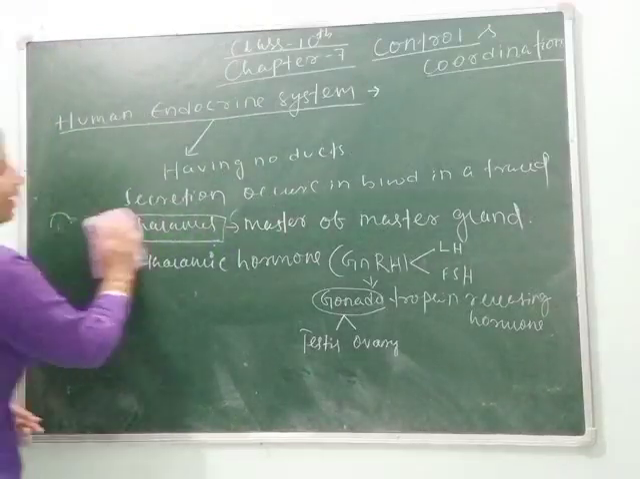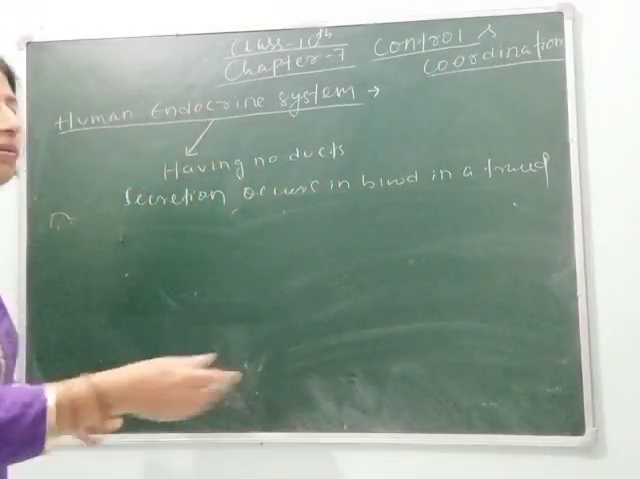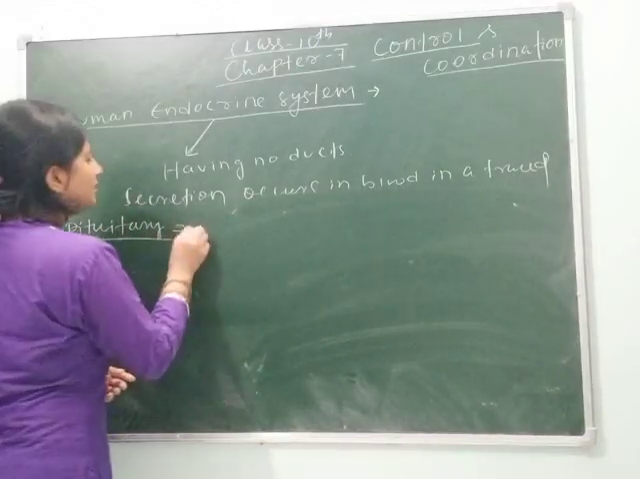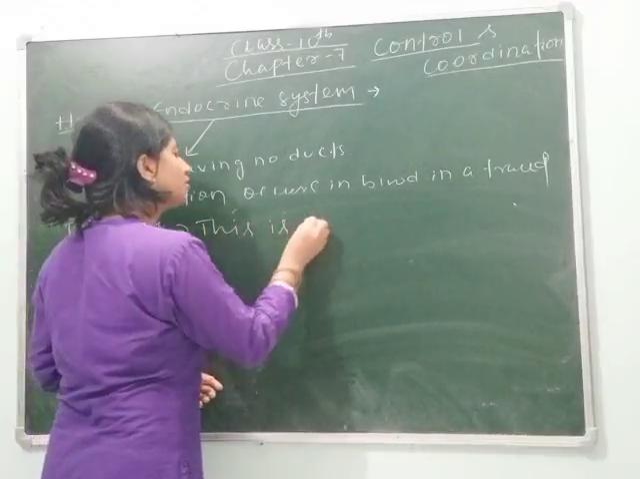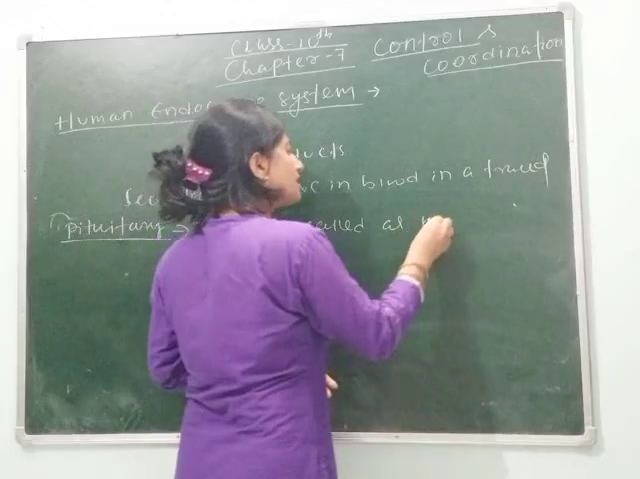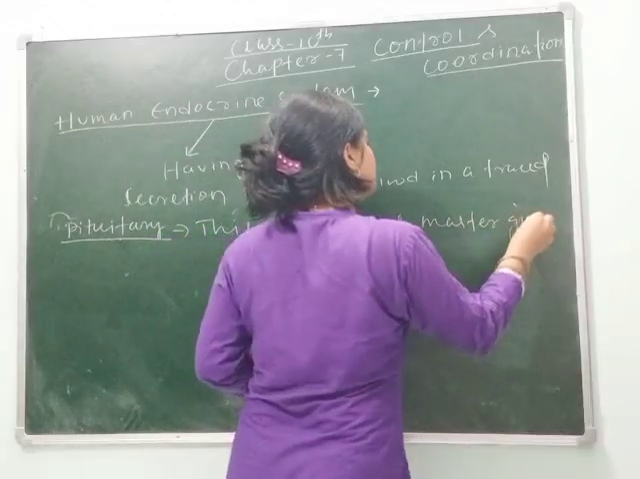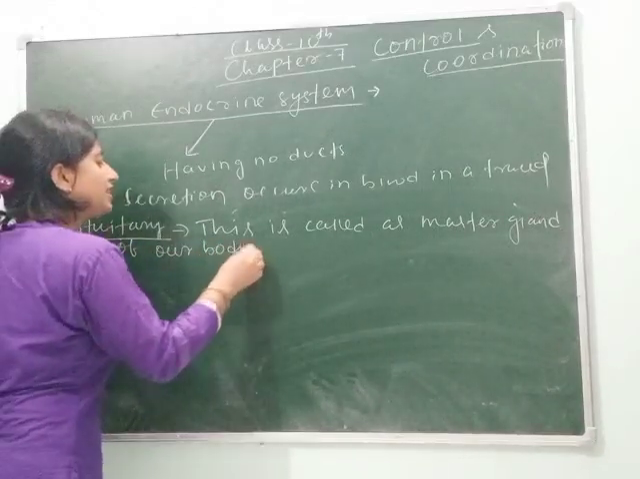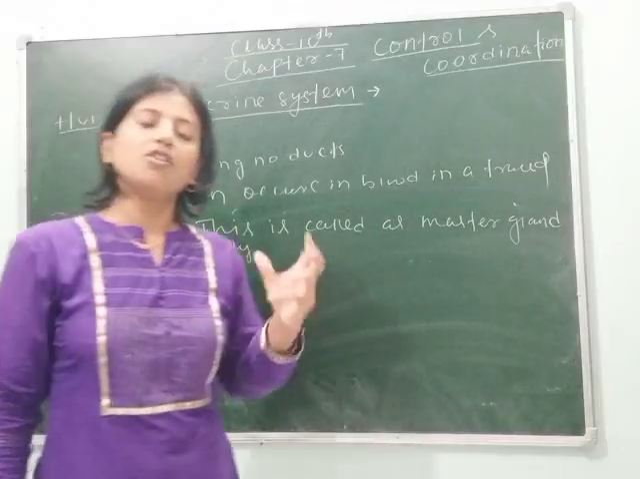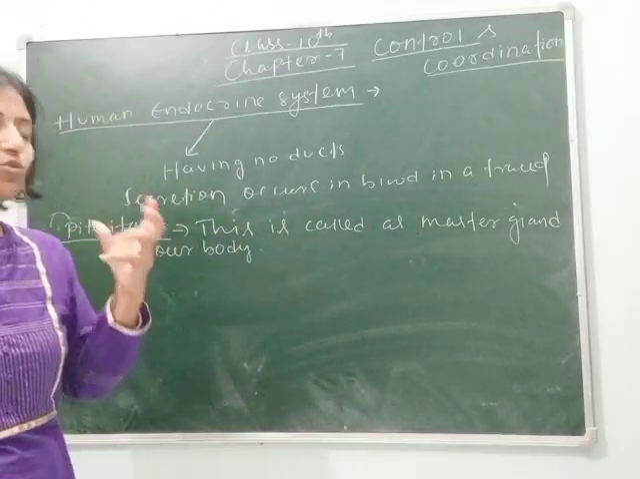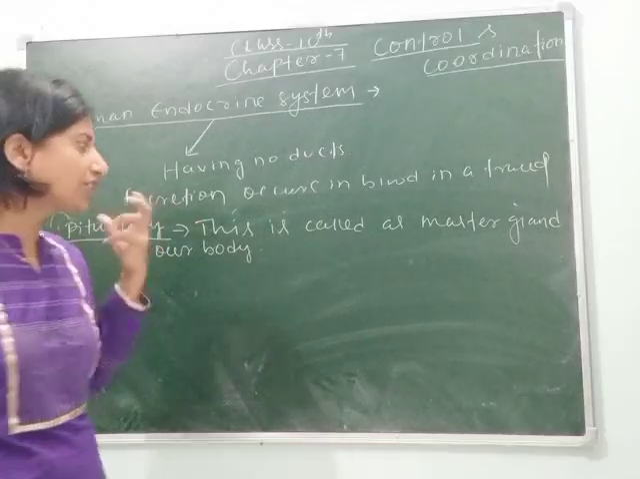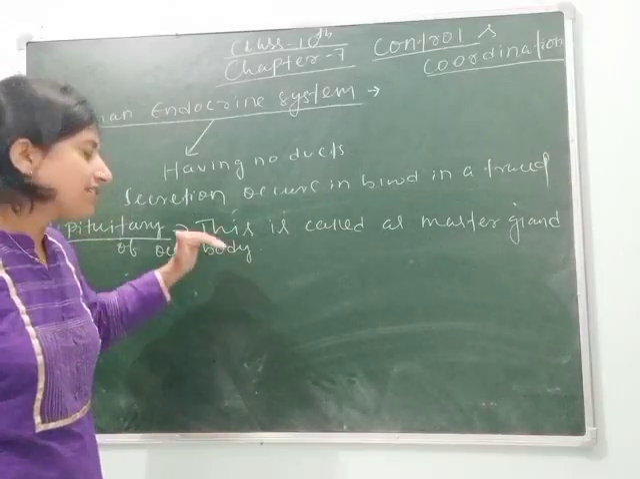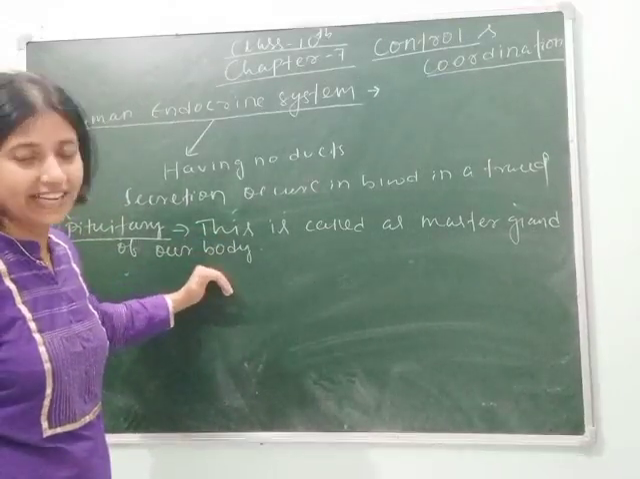So now let's see about the pituitary gland. What is the function of the pituitary gland? The next gland is your pituitary. This is called the master gland of our body. Why is this called so? Because it controls all the hormones and all the glands to secrete the amount of hormone. Both stimulating and inhibiting hormones are controlled by or secreted by the pituitary, but not directly, indirectly.